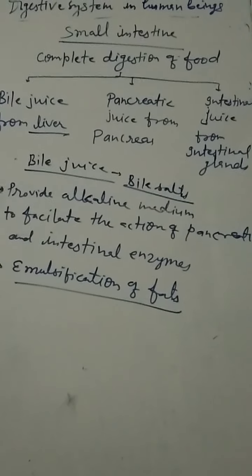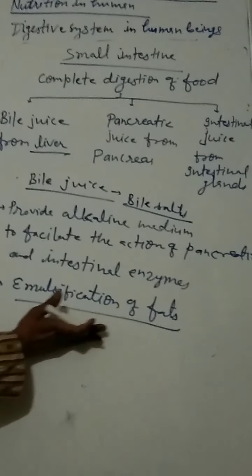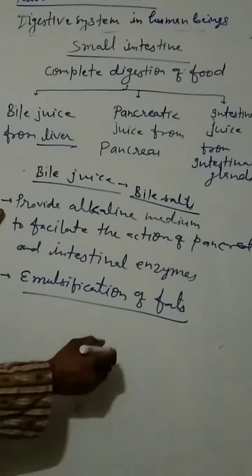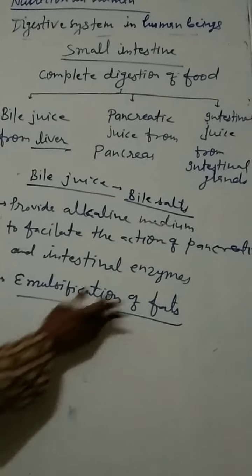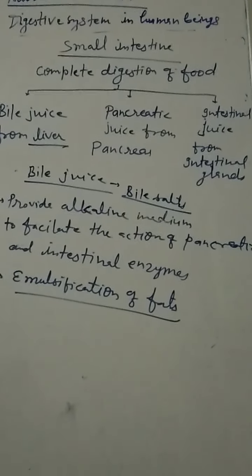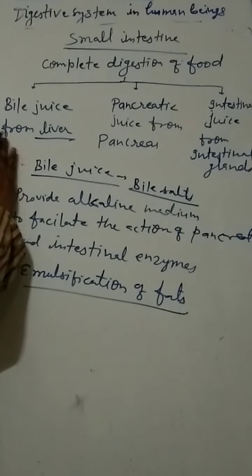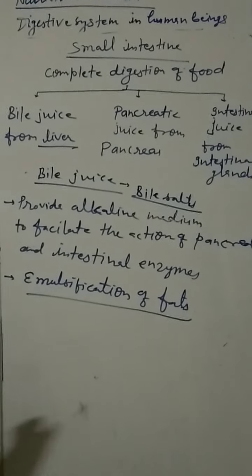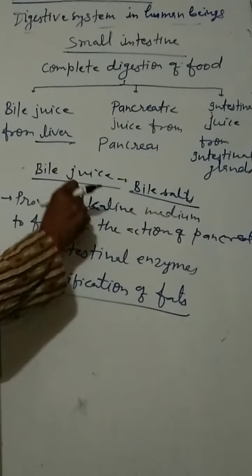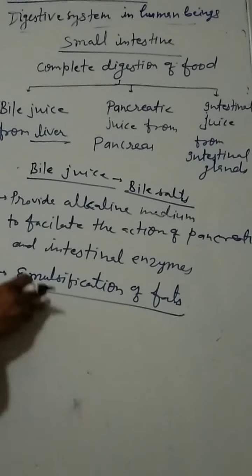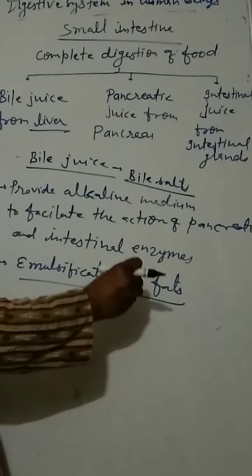Emulsification of fat means what? Bile juice contains bile salts. They break down large globules of fat. Digestion of fat is very tough because the globules are very large. So these bile salts break down the large globules of fat into smaller globules to make their digestion easier. Okay, so bile juice does not contain any enzyme, but it plays a very important role in the digestion process by providing alkaline medium for the enzymes. And second thing, it helps in the digestion of fat.